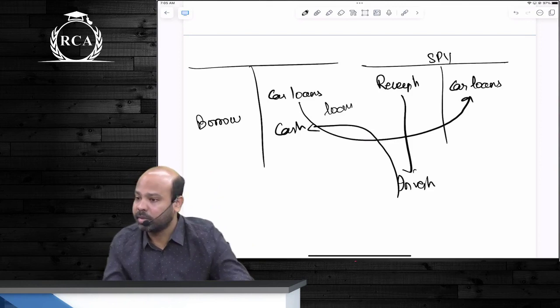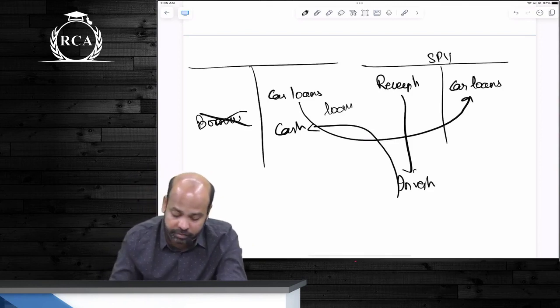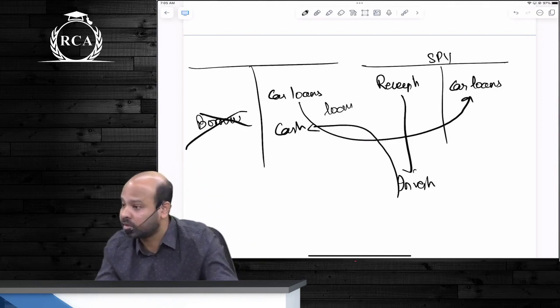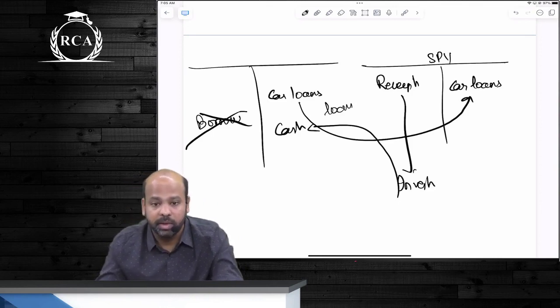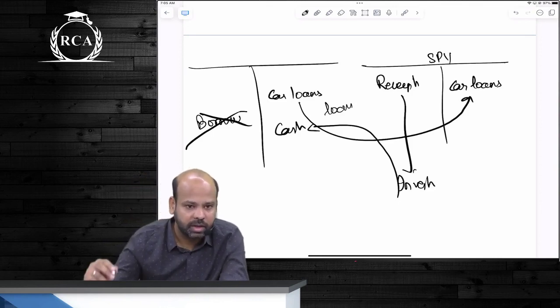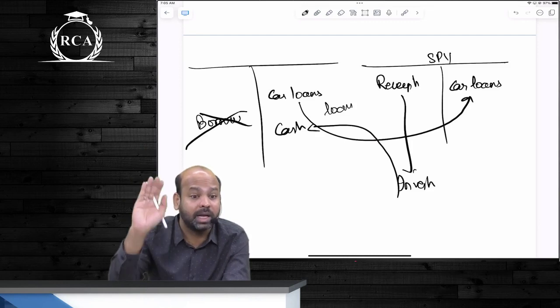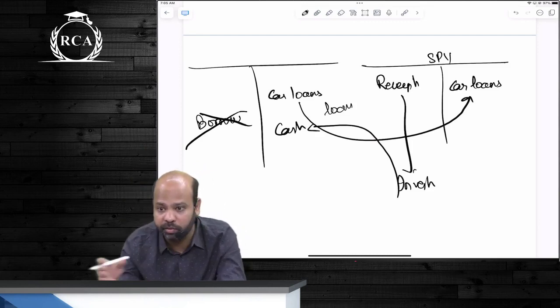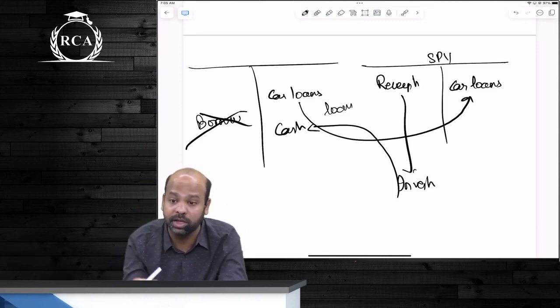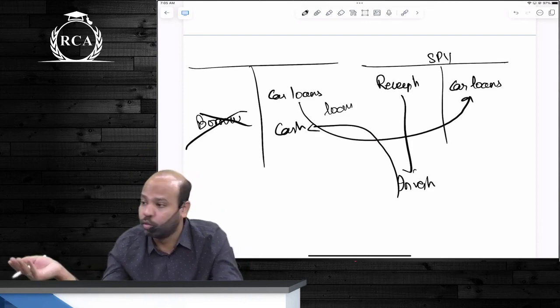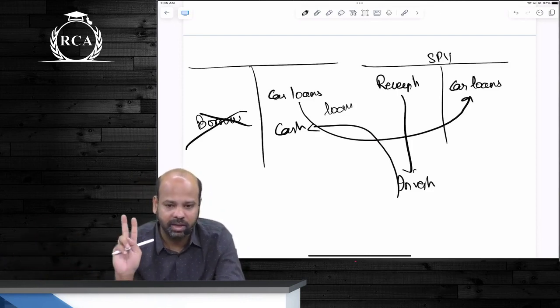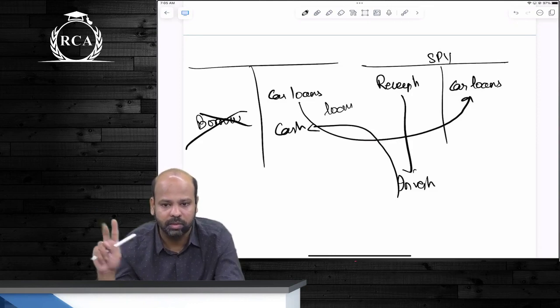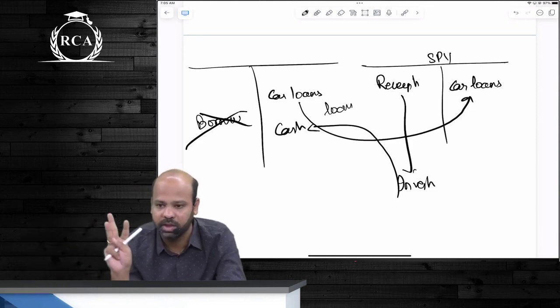But isse kya hoga, beta, my capital adequacy ratio does not get affected. If I sell off my receivable and convert that into cash, my CAR does not get affected because I am not increasing my liabilities. What am I doing? Removing one asset from the books, bringing in cash, using that cash, beta, to give more loans. So the objective behind this, beta: first one, you do not want to remain in the business. Second one, you want to raise more funds. Third case, the